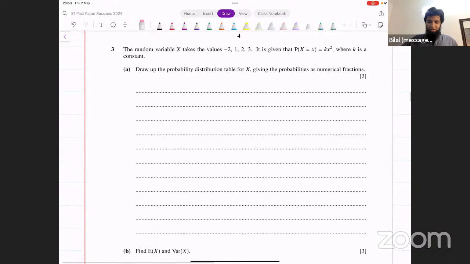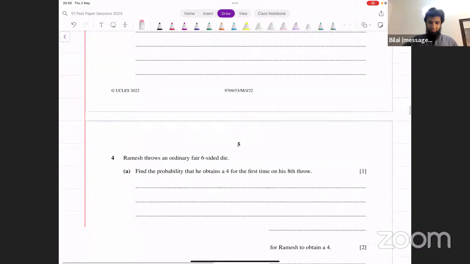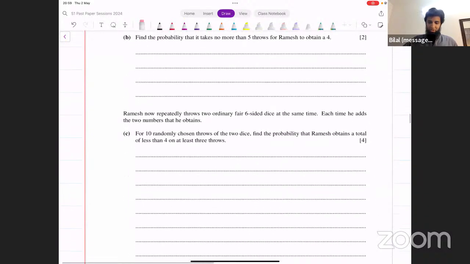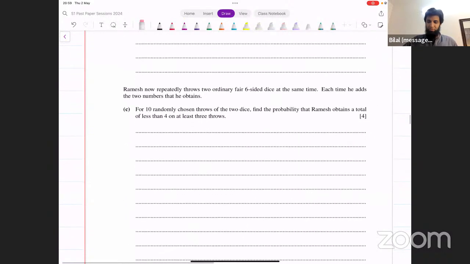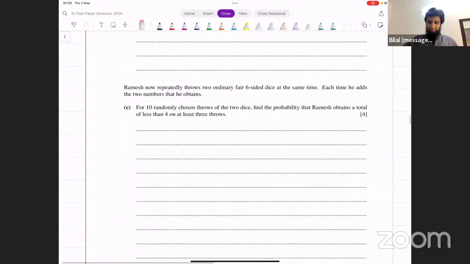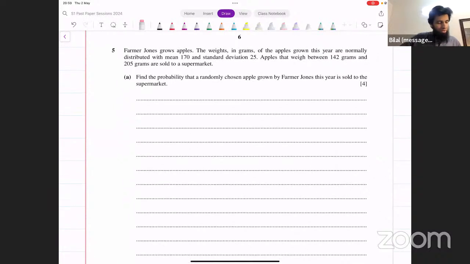Then you have question number 3. Okay, does not look that difficult. Question 4 is geometric distribution, the first part. And then the second part is also geometric for 10 randomly chosen throws. This is binomial then. So you have no problems in this as well.